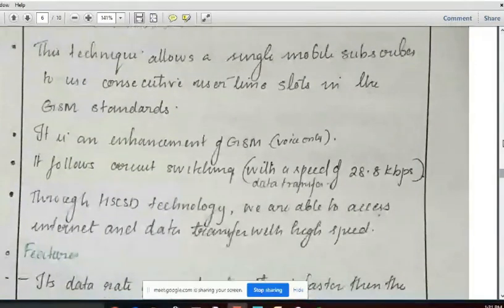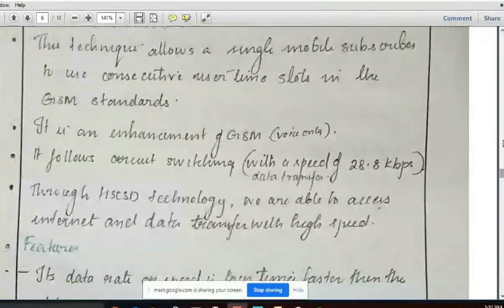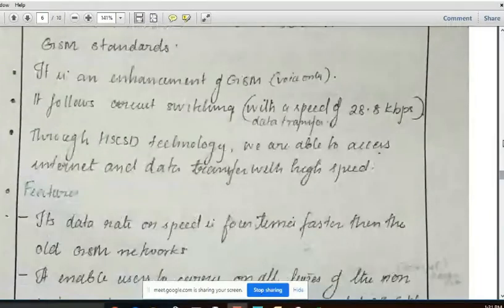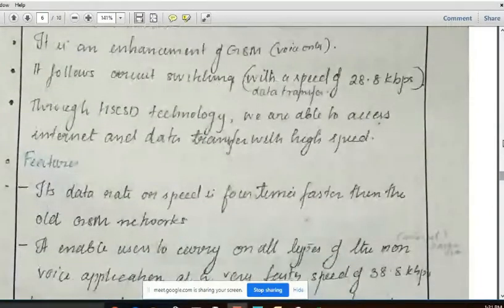Now going on to the features of HSCSD, its data rate is 4 times faster than the old GSM network.